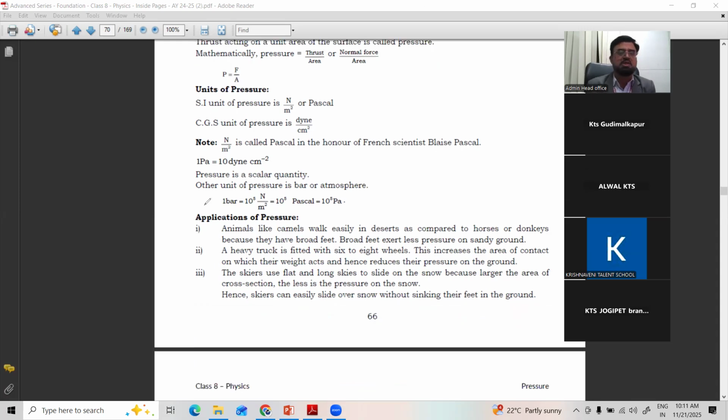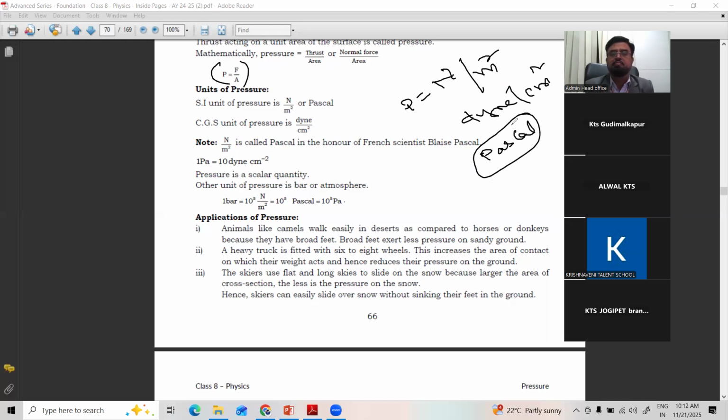So what are the units of pressure? You know the formula, P is equal to F by A. So pressure is equal to Newton by area, which is meter square. Newton per meter square, or dyne per centimeter square, or Pascal, named after a great scientist, the French scientist Blaise Pascal.